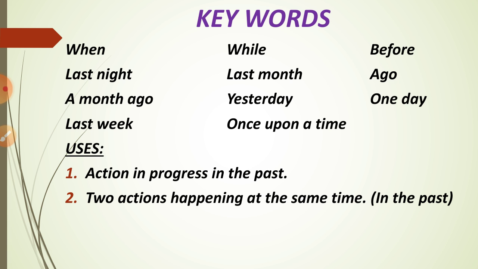And what are the uses of the past continuous tense? An action in progress in the past. Two actions happening at the same time are also referred to by the past continuous tense. That means it refers to a continuing action that was happening at some time in the past. It can also be used to describe something that was happening continuously in the past. So in this situation we may use past continuous tense.